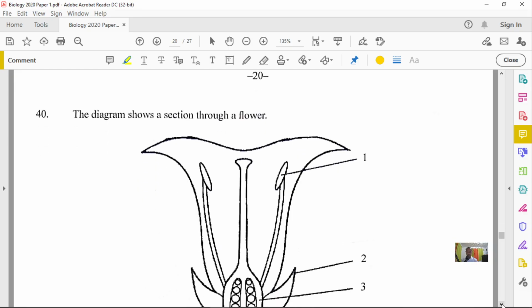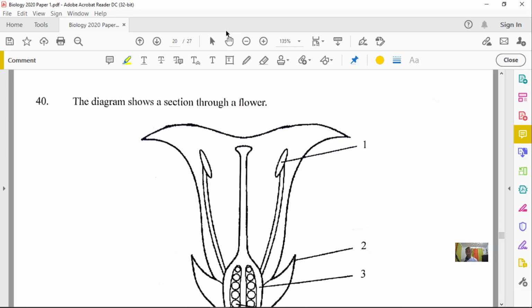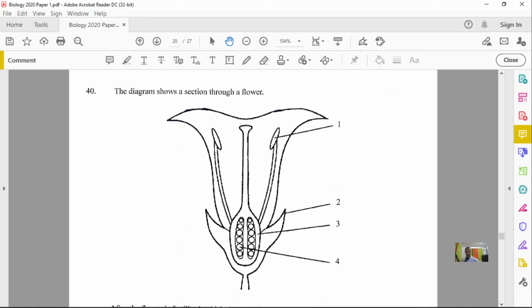Now for question number 40, let me just zoom into this a little bit so you can get a better view of the diagram. The diagram shows a section through a flower, and so we have the different parts of the flower. This part is called the anther. Remember that makes up part of the male part of the flower, and this piece that connects the anther is called the filament. All right, so that's a filament right there.